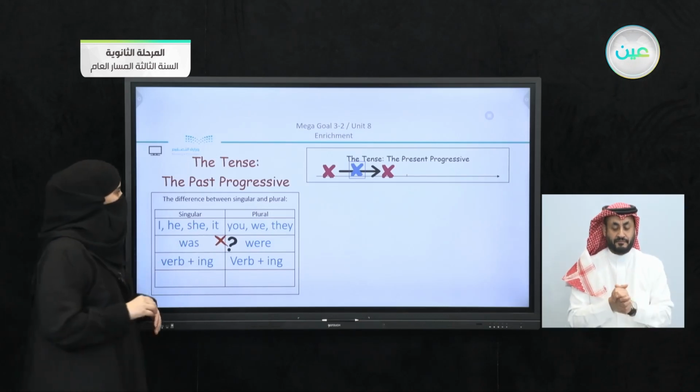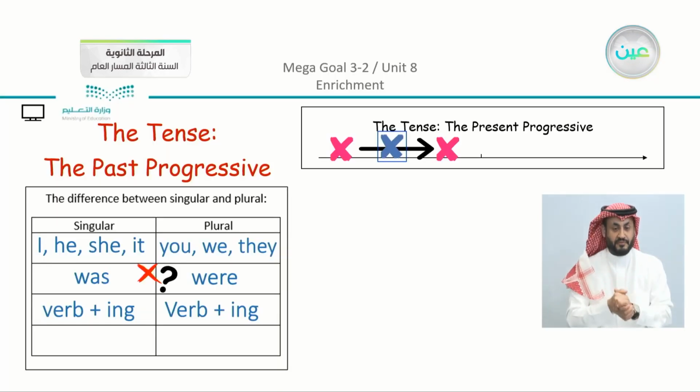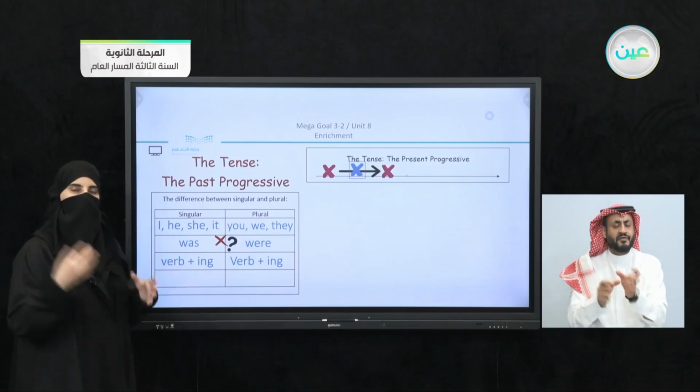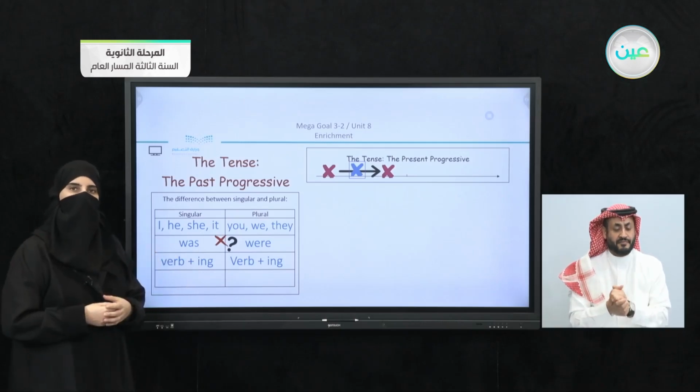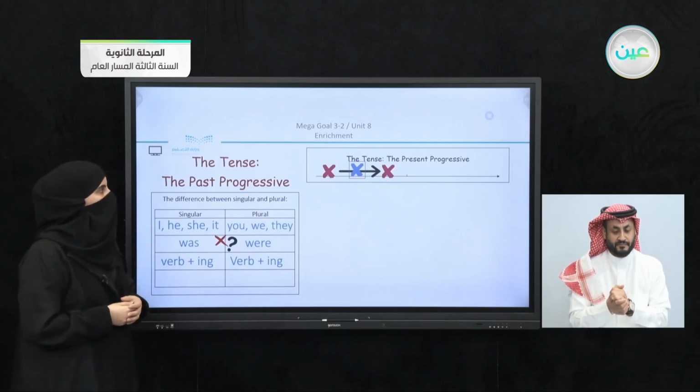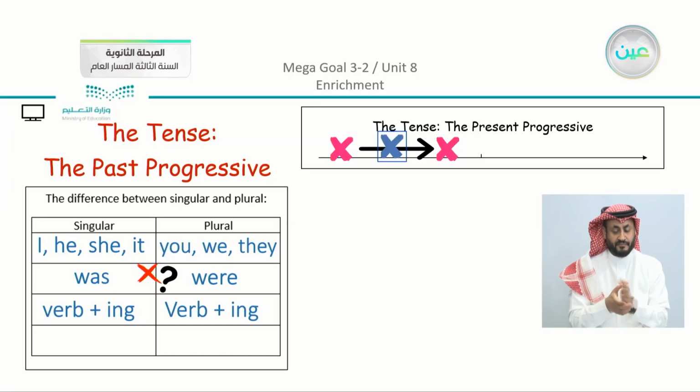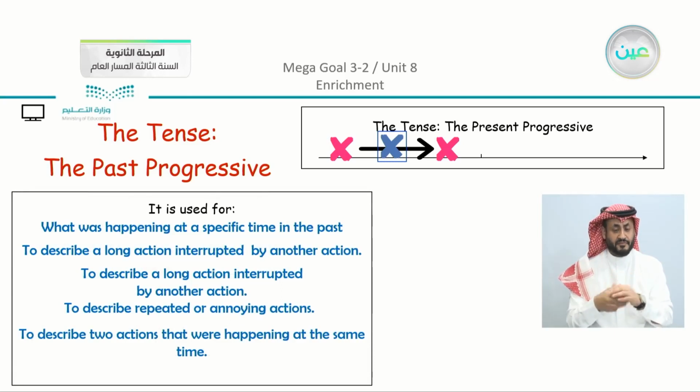Now, we related the past progressive to using either was or were with the verb ing in the sentences. Of course, we studied also when to apply the negative or the question form. We have also the pronouns that are with each helping verb. We have the structure. Now we are going to move on and study the structure with the second part here. Now, what do you remember about the past progressive?